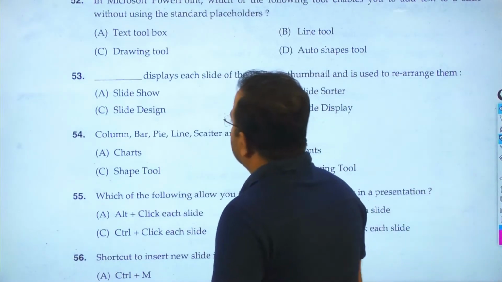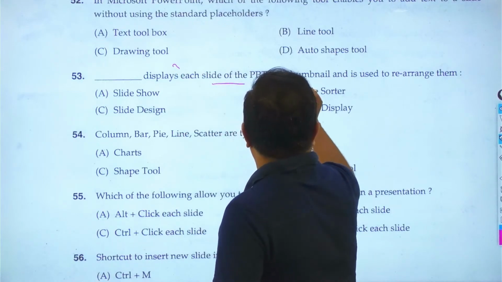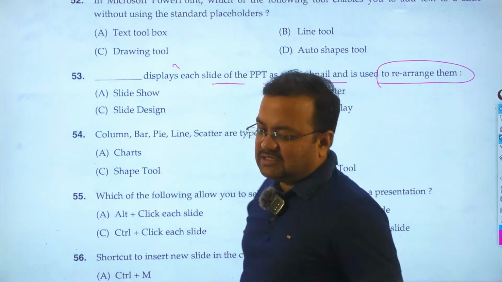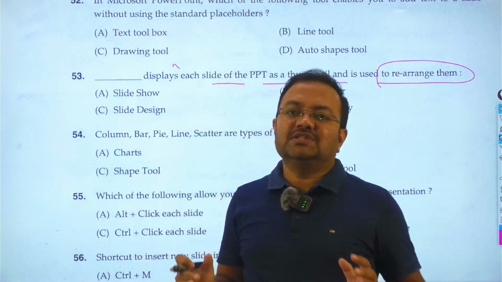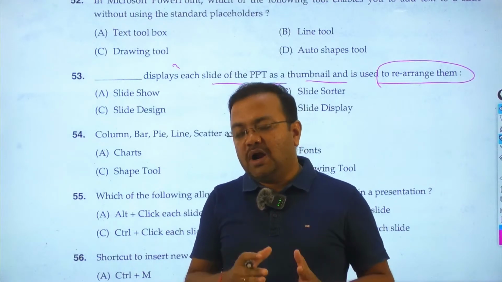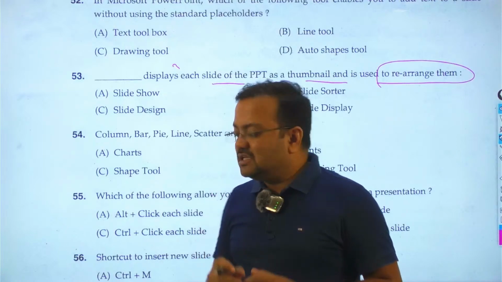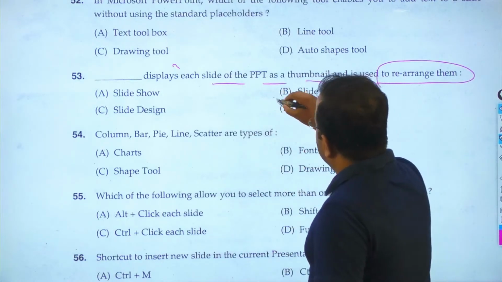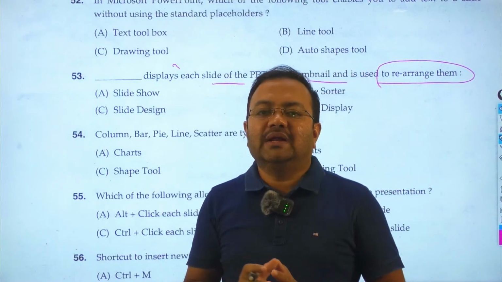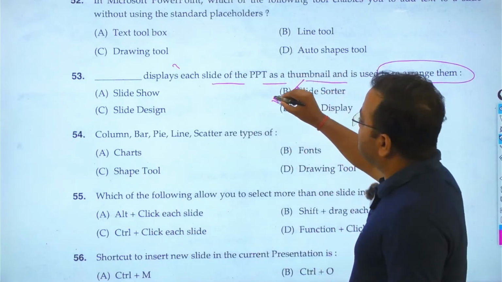Question number 53: dash display, that displays each slide of the PowerPoint as a thumbnail and is used to rearrange them. Suppose in your presentation the total number of slides is 15 and you need to arrange them from 1 to 15 in a systematic approach in a single view. This is nothing but the slide sorter view, basically used to show all the slides as thumbnails and to arrange all the slides in a single view, and this is known as your slide sorter view.